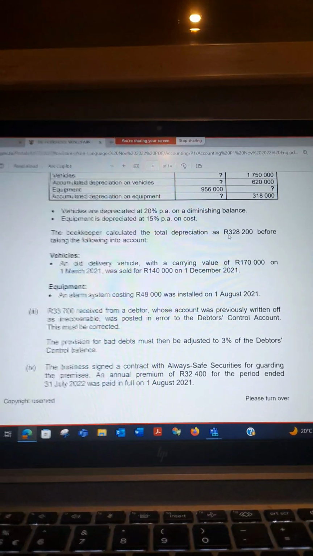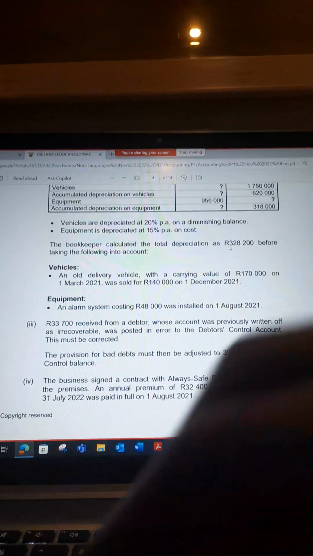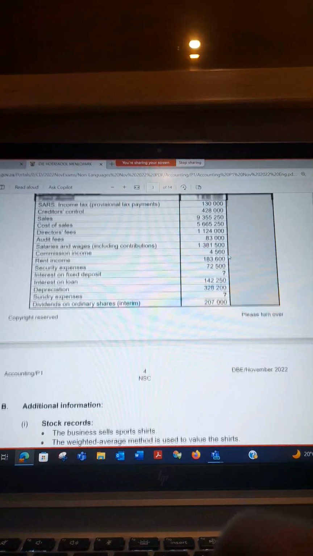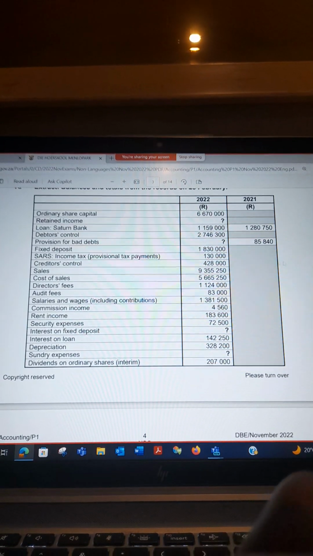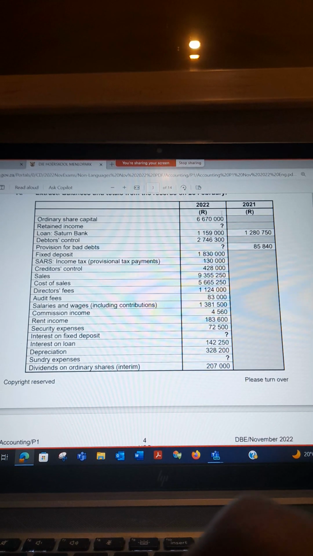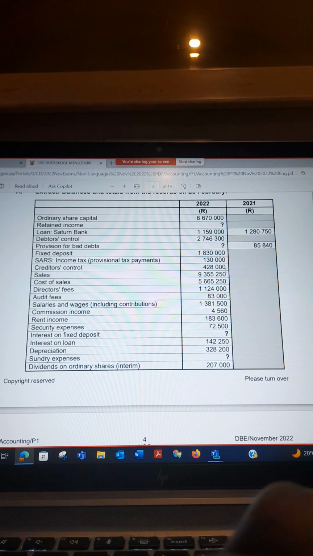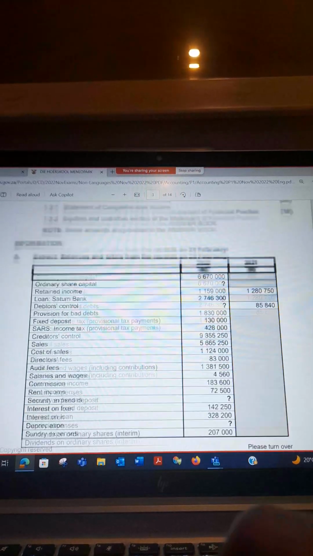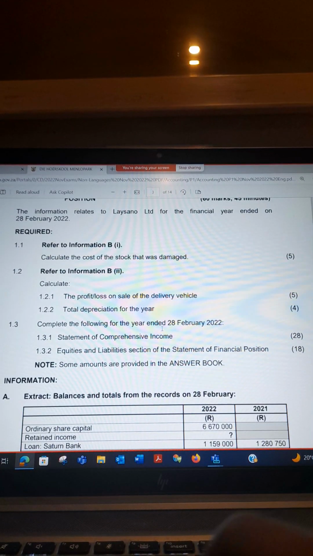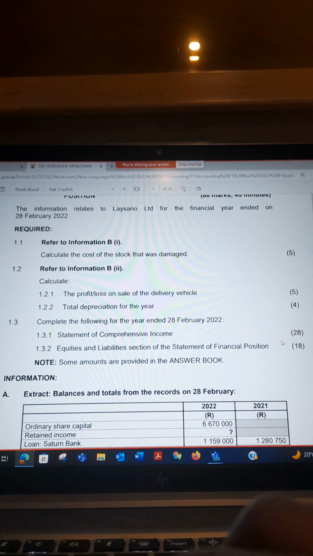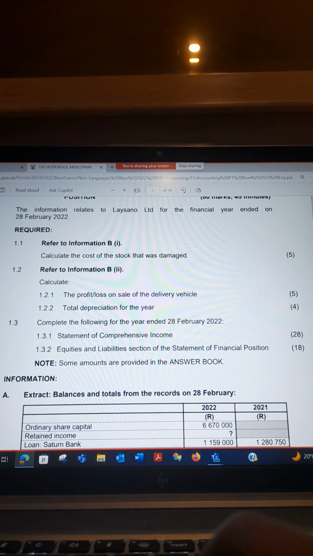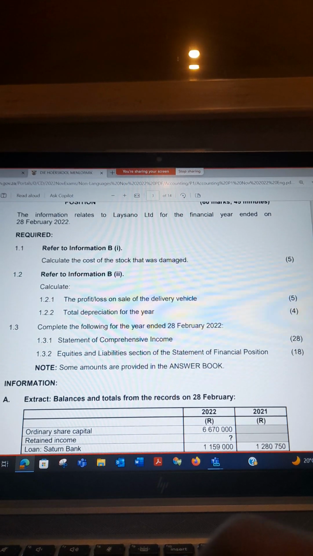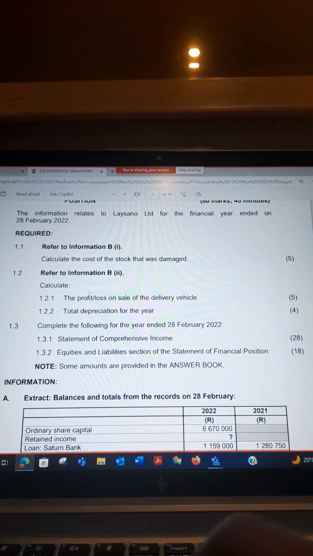Balances, some of them can be opening balances, and others can be closing balances. In this case you have 2021 here, showing that this is the opening balance and this is the closing balance. And then you also have the required, what is required of you. So you are required to prepare the statement of comprehensive income, which is your income statement, for 28 marks. But while preparing the income statement, you need to take into consideration the following as well.